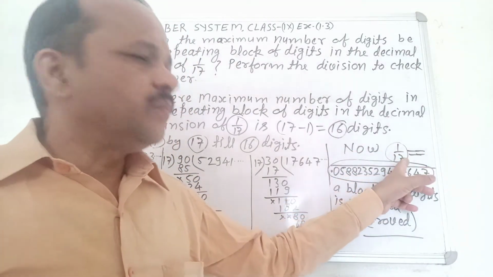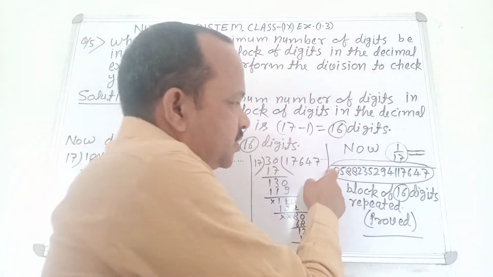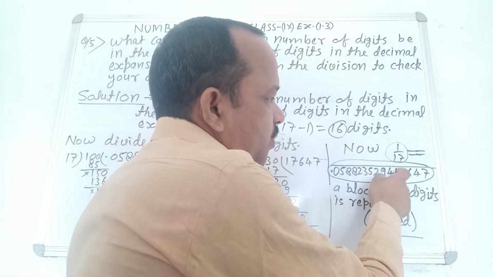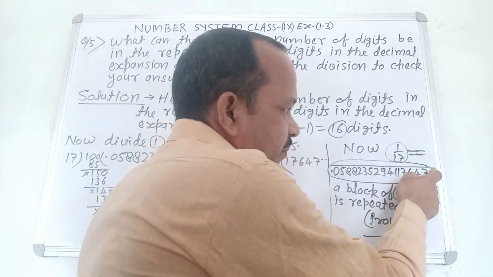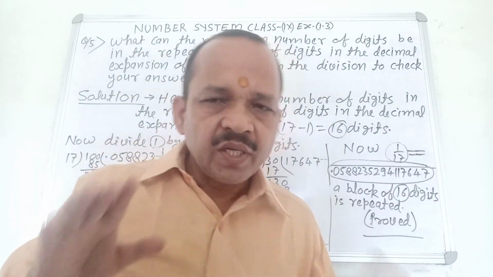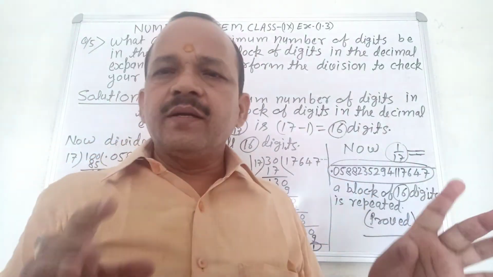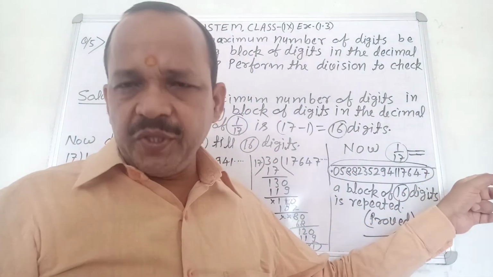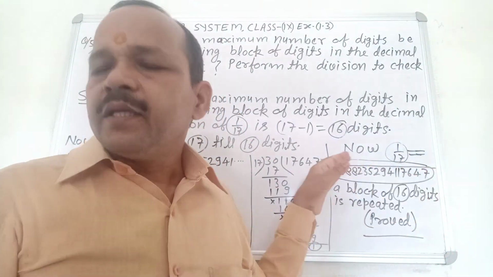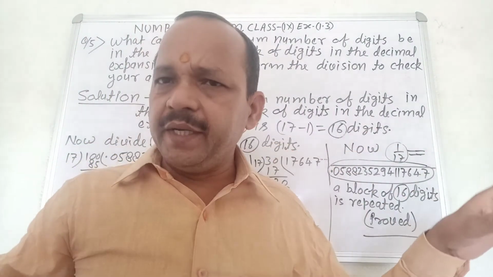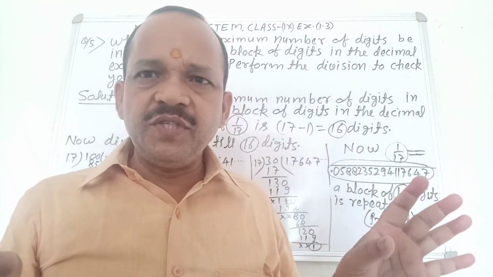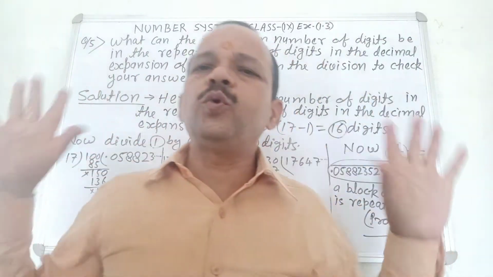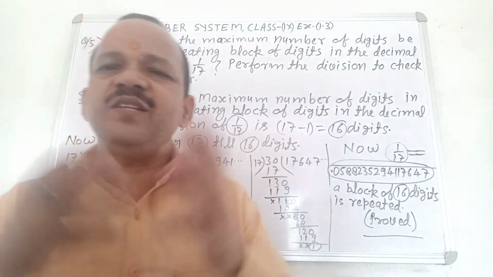Now 1 by 17 is equal to the decimal 0.0588235294117647 with a bar. Clear? It is repetition till 16 digits. Clear? Bar means repetition. It means this number is repeated. Clear? No confusion. Hence a block of 16 digits is repeated. Hence proved. You find your answer very easily.